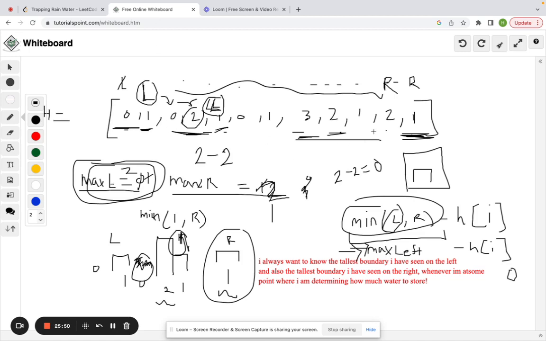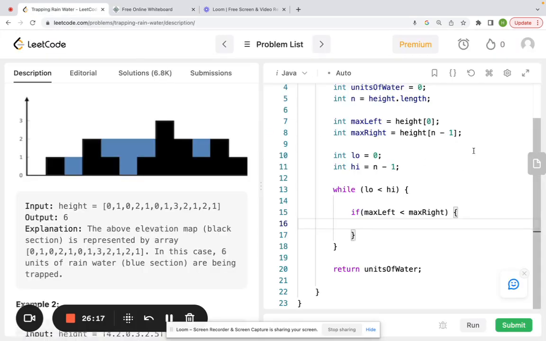So if max left is less than max right, okay, we're gonna move our pointer forward to whatever's next, like right, and then we're gonna do the computation of potentially how many units of water can be stored, and the computation is only gonna involve the max left variable minus the height at I, because we know that the left side was smaller, it was a smaller boundary than our right boundary, so we should be good to go.